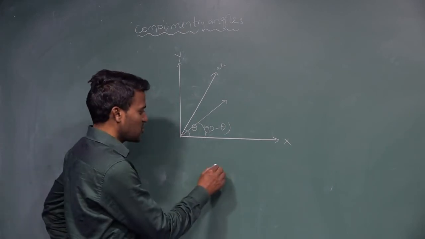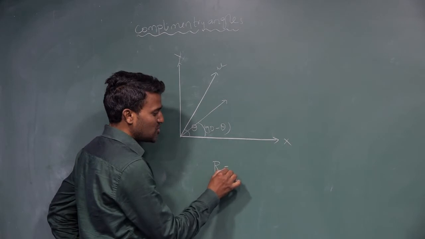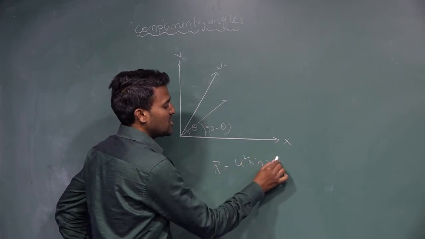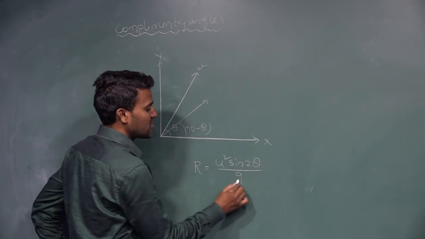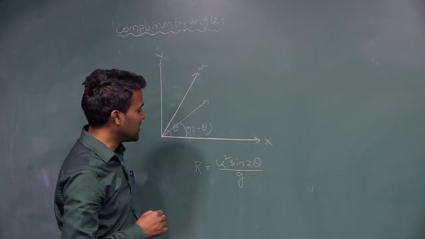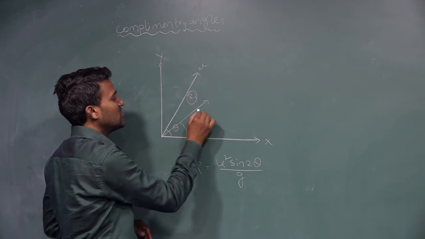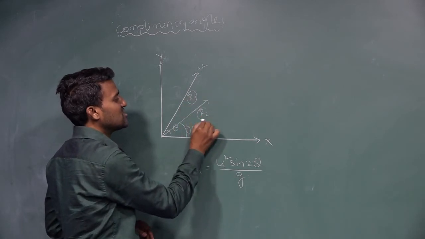Now we know the range equation: R is equal to u square sin 2 theta divided by g. For the first one I am taking the range as R1, and for the second one the range is R2.